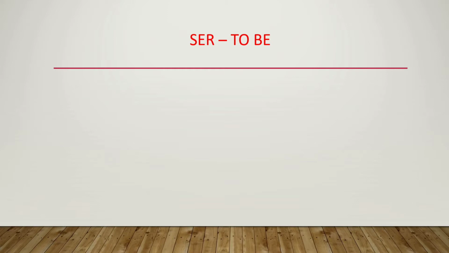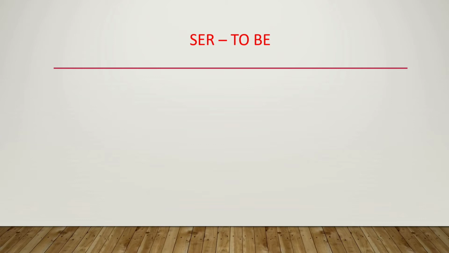What is to be? The present tense of to be in English are am, is and are. The past tense is was and were, and the future tense is shall and will, shall be and will be. Today we will discuss only the present tense: am, is and are.